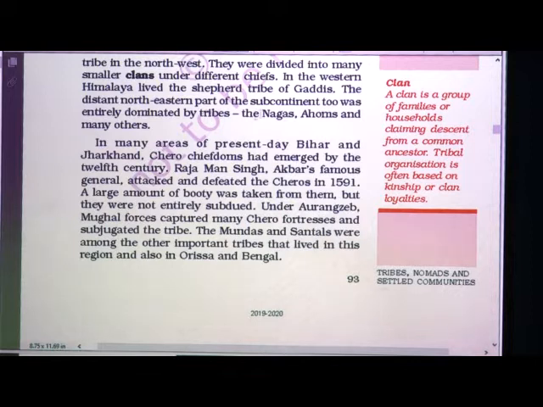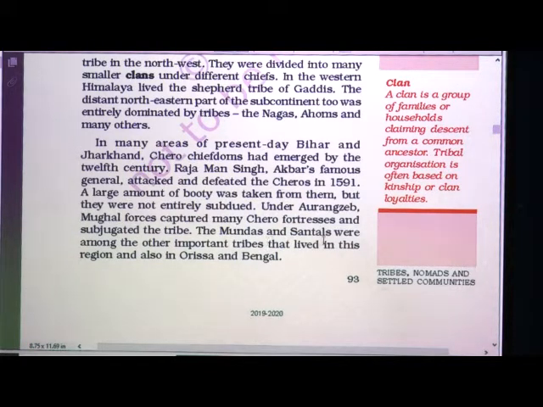Now, next paragraph. In many areas of present day Bihar and Jharkhand, chiefdoms had emerged by the 12th century. Raja Man Singh, Akbar's famous general, attacked and defeated the Chiros in 1591. A large amount of booty was taken from them, but they were not entirely subdued. Under Aurangzeb, Mughal forces captured many Chiro fortresses and subjugated the tribe.